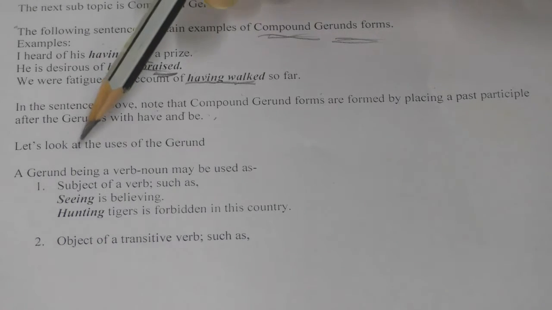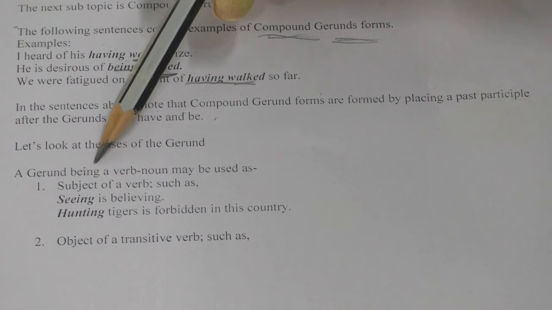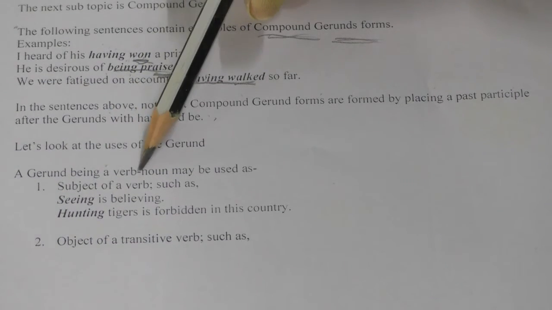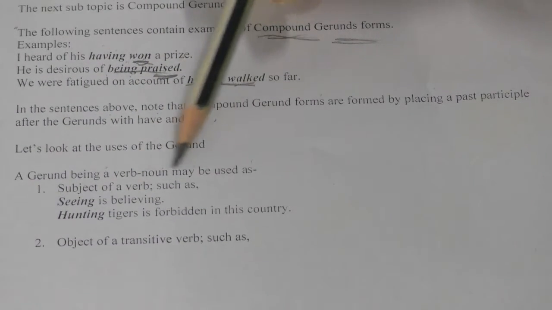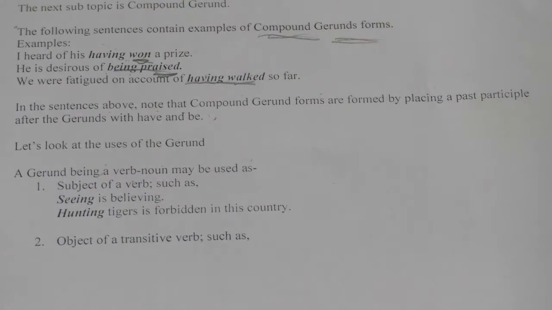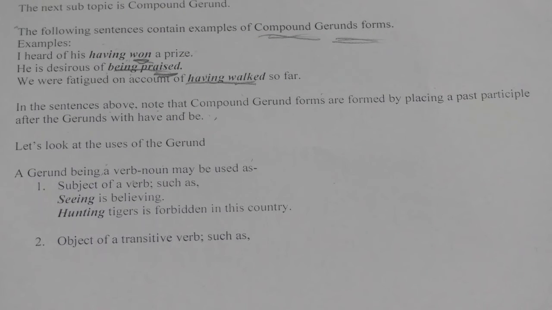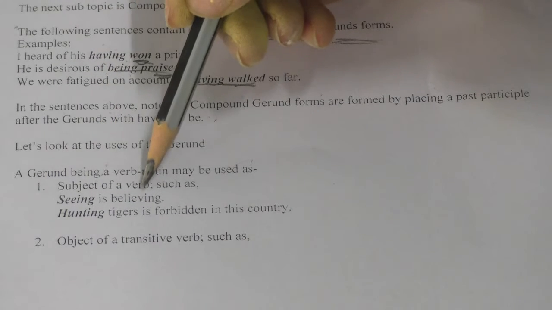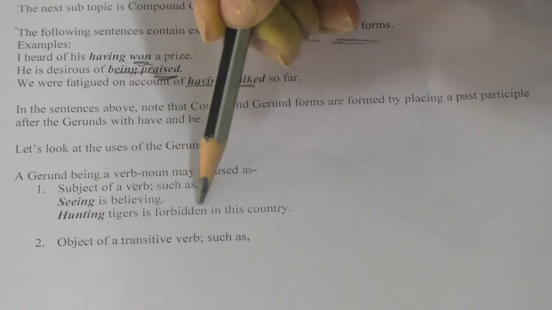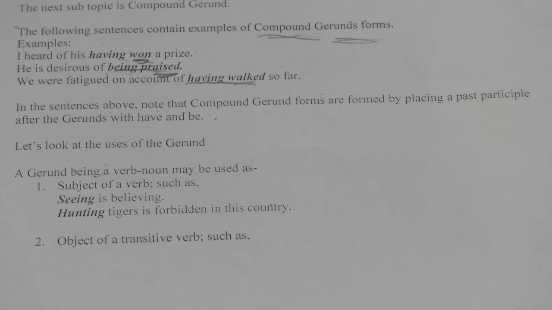So the first use is that the gerund, being a verb noun, may be used as the subject of a verb. We've already looked at some examples. So here they are used as the subject of the verb. Examples are: seeing is believing, hunting tigers is forbidden in this country. So these are the two examples where the gerund is being used in the verb noun form.